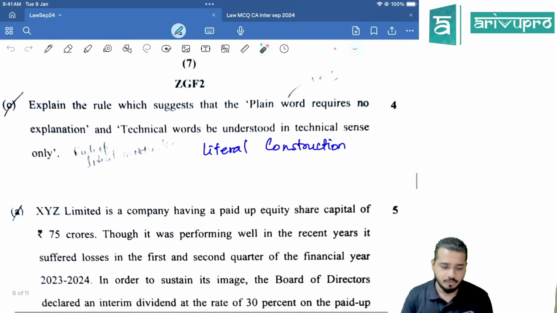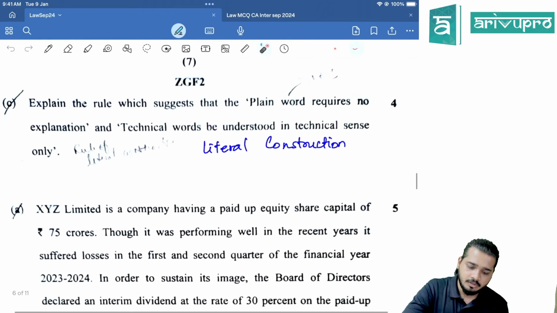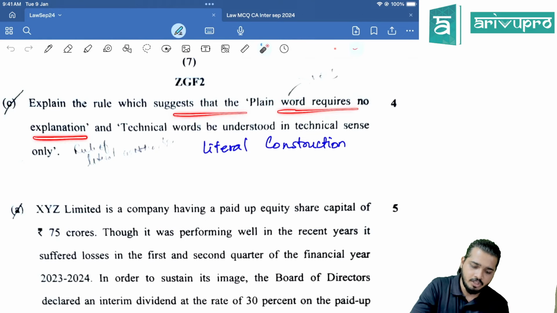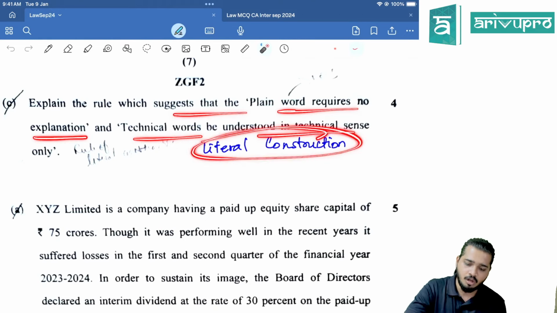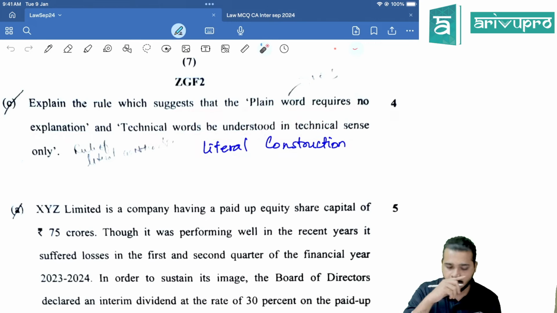You can write. Next, explain the rule. Suggest that the plain word requires no explanation. Technical words to be understood in technical sense. Rule of literal construction, 4 marks. Clear? I told you in the class, primary rules, secondary rules, you have to be very, very thorough with.